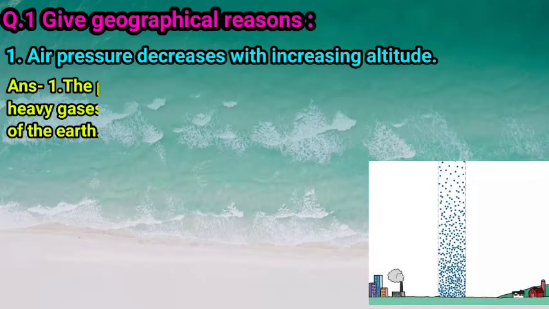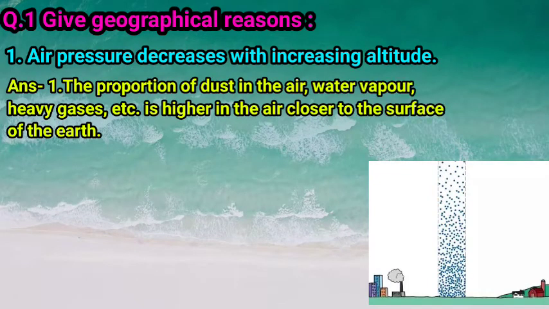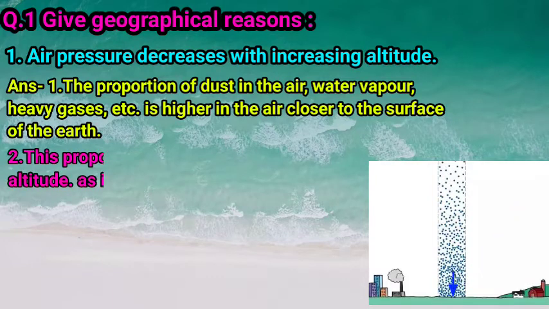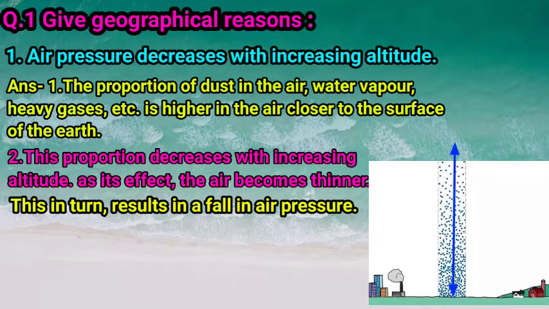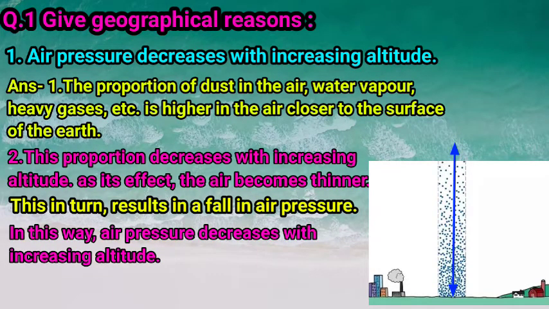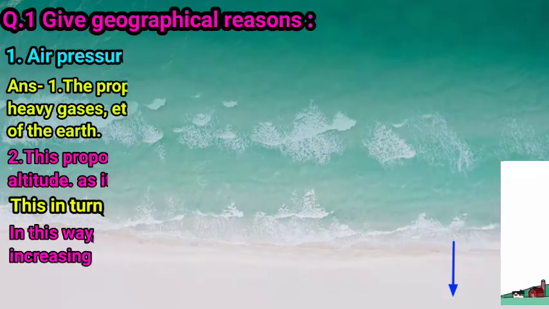Number 1, the proportion of dust in the air, water vapor, heavy gases, etc. is higher in the air closer to the surface of the earth. This proportion decreases with increasing altitude. As its effect, the air becomes thinner. This in turn results in a fall in air pressure. In this way, air pressure decreases with increasing altitude. So children, this is the geographical reason behind this situation.